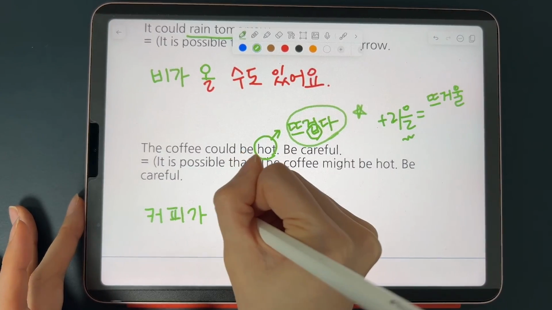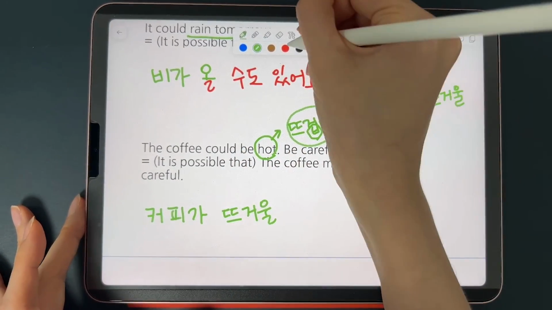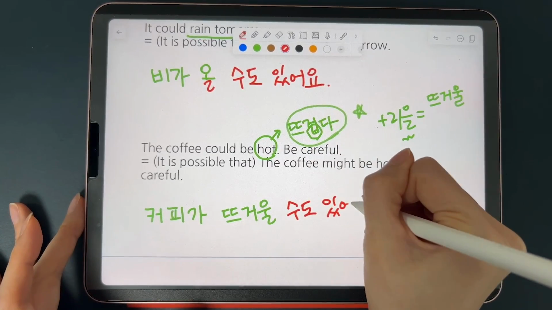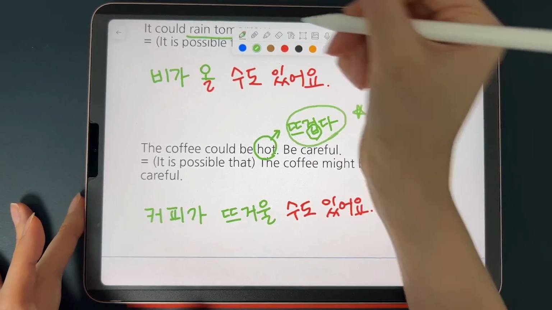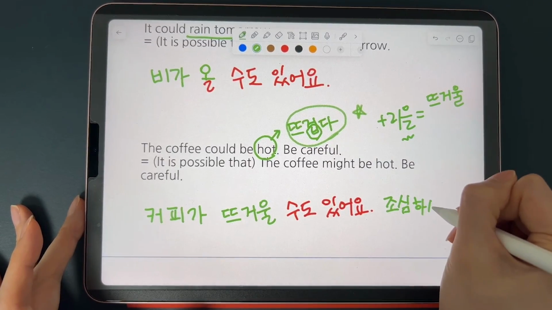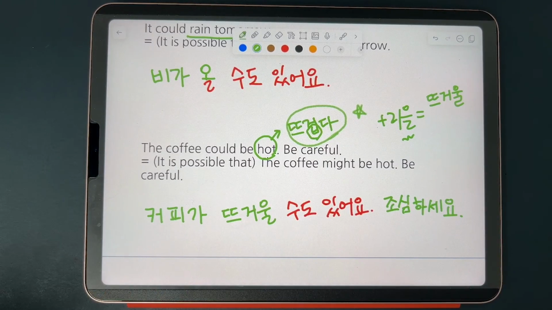So you can say 커피가 뜨거울 수도 있어요. 뜨거울 수도 있어요. Be careful. 조심하세요. So that's how you can use 수도 있어요 in your sentences.